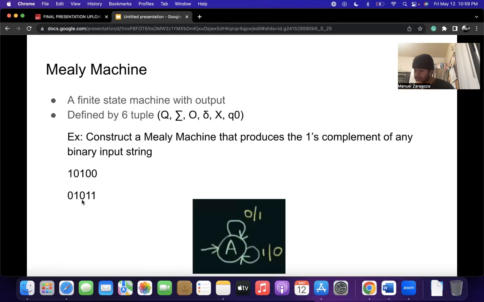Now with this, we're gonna create a Mealy machine. So we're gonna start with state A, which is this one right here. When A gets 0, it's gonna give 1.